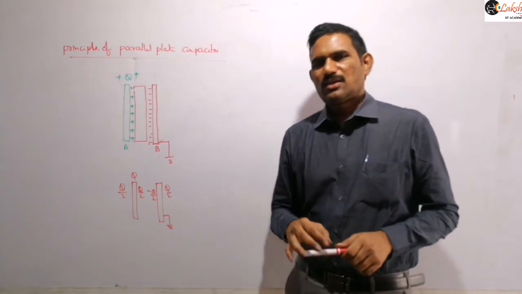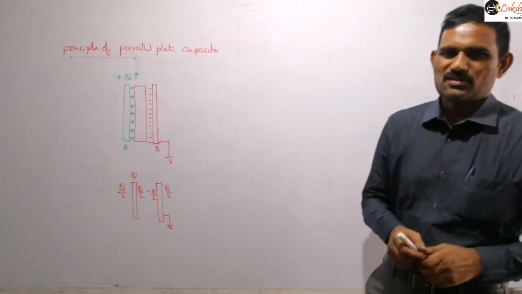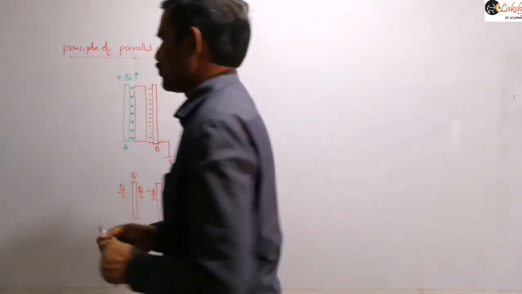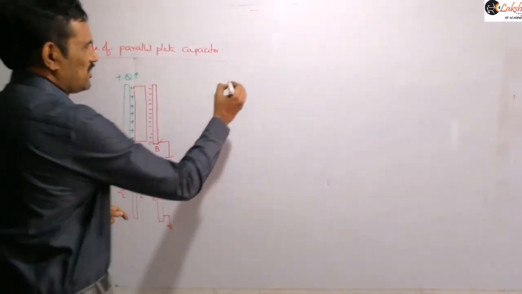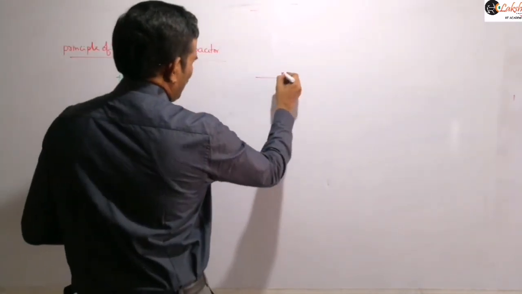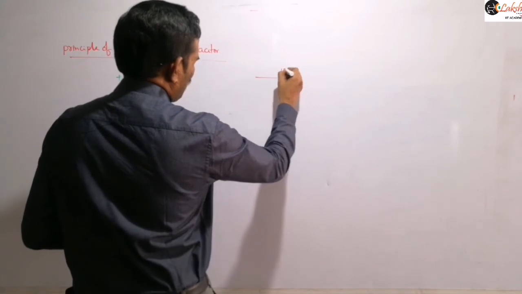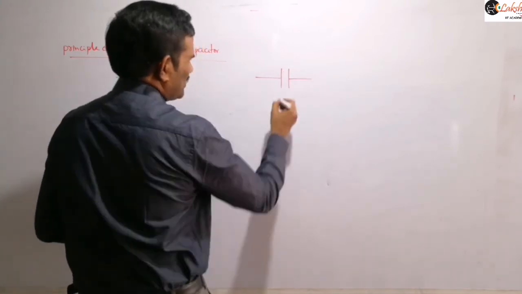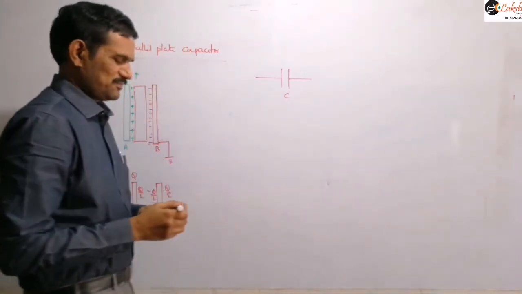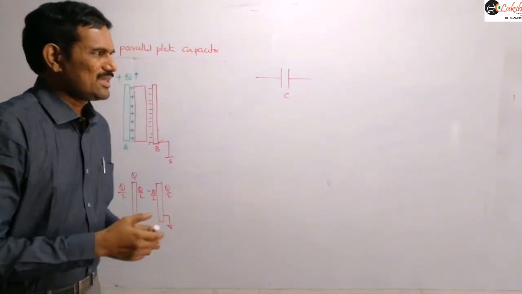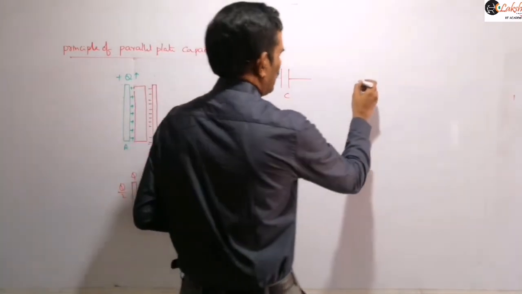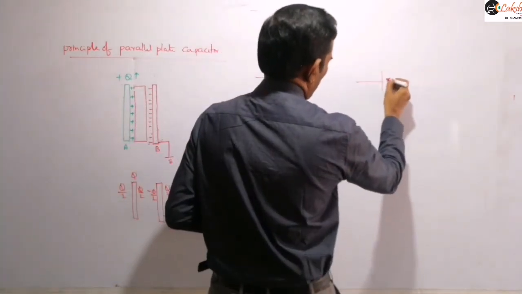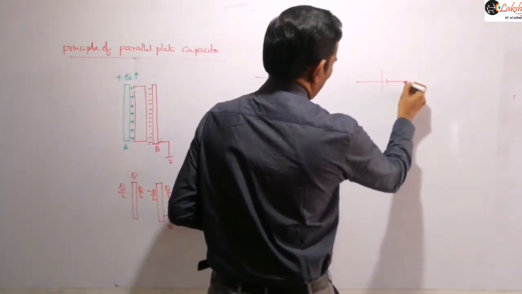And actually the circuit symbol for this capacitor, mention that here. The circuit symbol for this capacitor looks similar to that of a battery or a cell. In case of a cell, we represent it with parallel lines of unequal length.